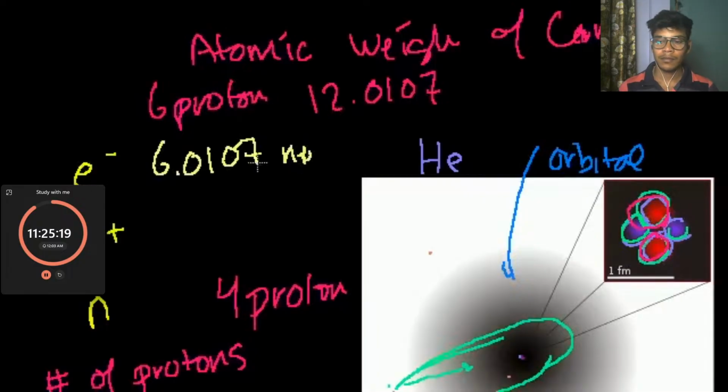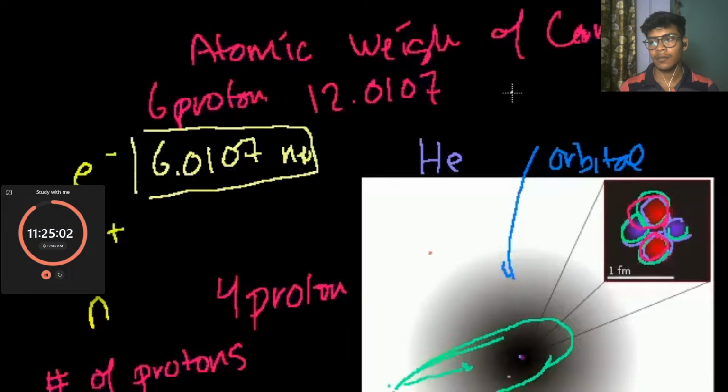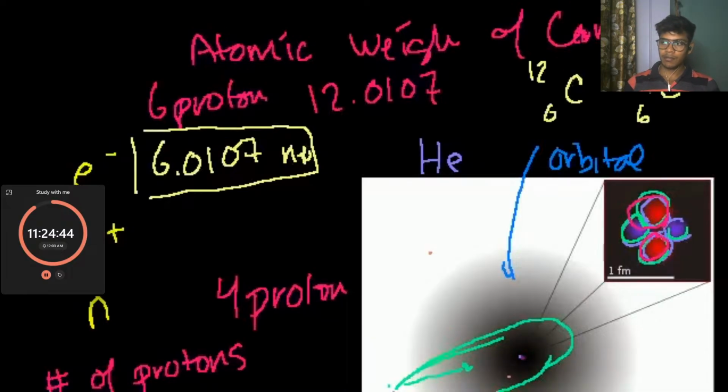No. It means that if you were to average all of the different versions of carbon you find on the planet, and average the number of neutrons based on the quantity of the different types of carbon, this is the average you would get. So it turns out that the two major forms, and the main one you will commonly find, is carbon-12. So that's like this. So that has 6 protons and 6 neutrons in its nucleus. And then there's another isotope of carbon. Now, an isotope is the same element with a different number of neutrons. Another isotope of carbon is carbon-14, which is much more scarce on the planet. We don't know how much in the universe, but on the planet.